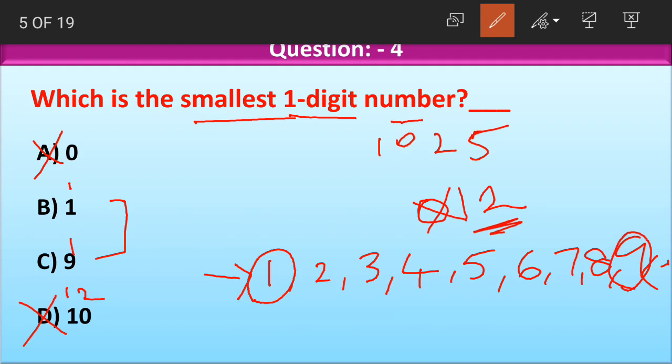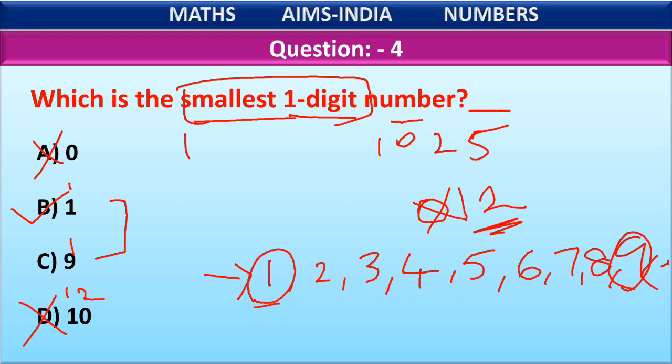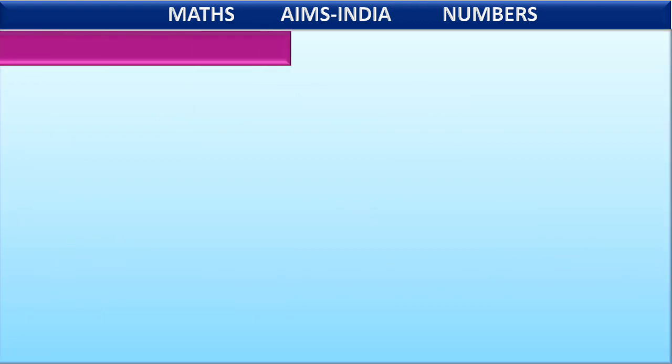Now both 1 and 9 are given in the options, but they are asking us for the smallest 1-digit number. So we have to choose 1, which is the smallest 1-digit number. If they would have asked for the largest 1-digit number, we would have chosen the option 9 as our correct answer. Okay, children. Moving on to the next question.